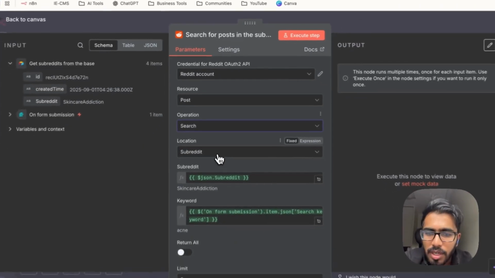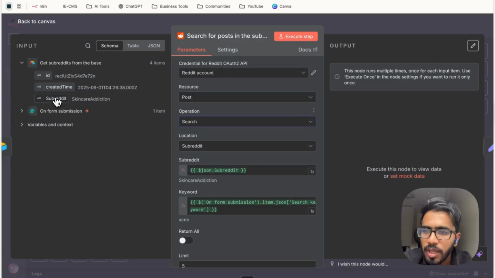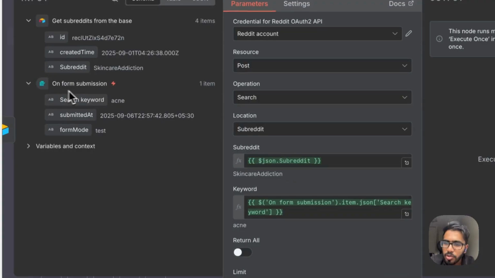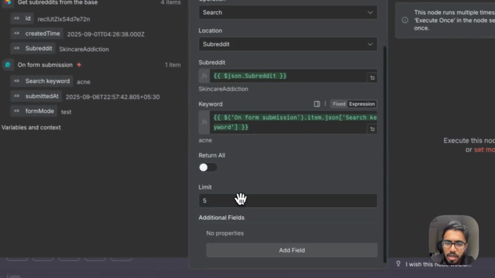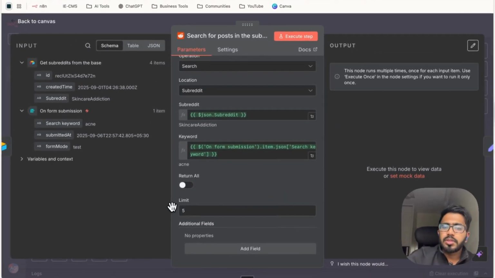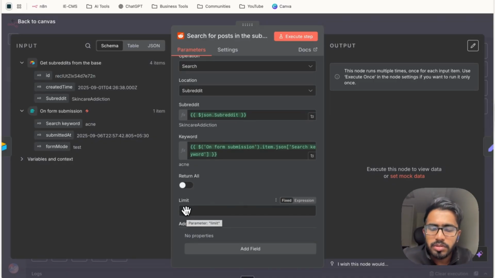The location will be subreddit, and to select the subreddit here, we will take this value that we got from the Airtable node and just drag it here. Okay, then the keyword for which we'll be searching will be taken from the form submission node here. Search keyword, just drag it and place it here. Okay, and then you have to configure the limit. So this means you have to add the number of posts that you want to scrape from each subreddit, and we've selected 5 here, but you can select any number that you want. Okay, now let's execute the step.